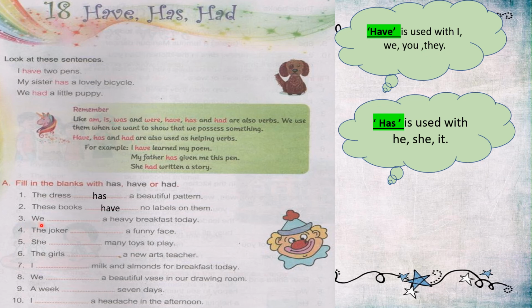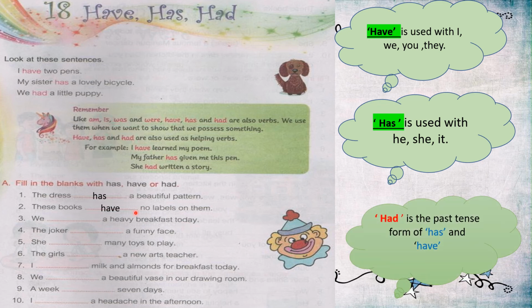Third one: We dash a heavy breakfast today. We have a heavy breakfast today because the subject is we and it is a plural pronoun.